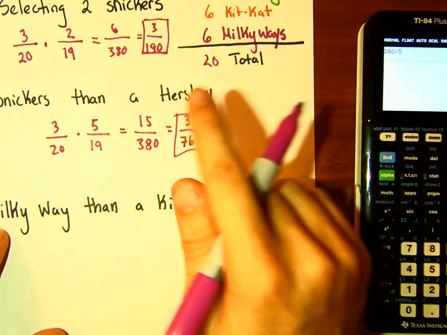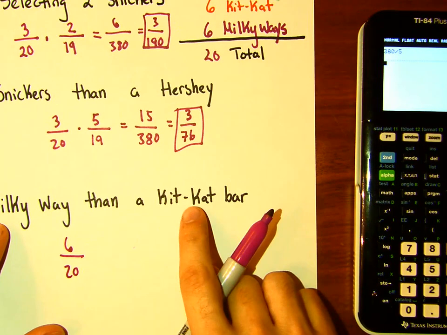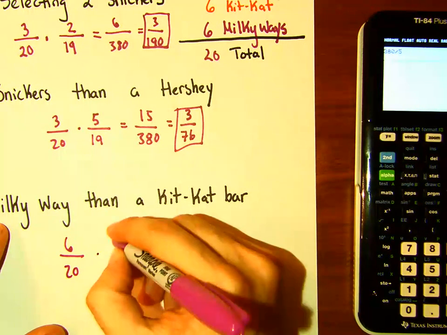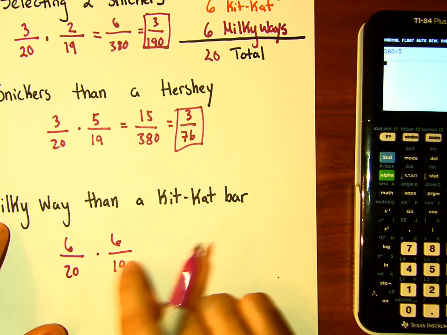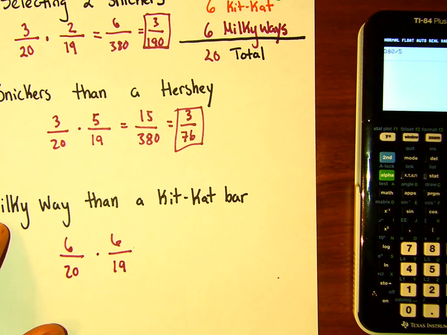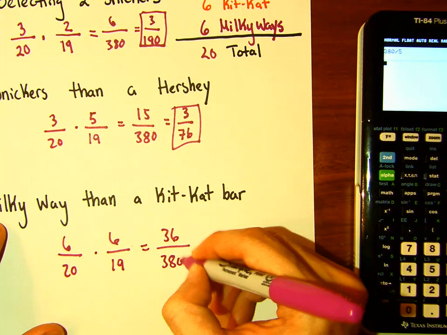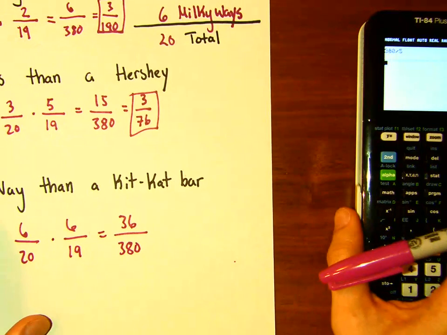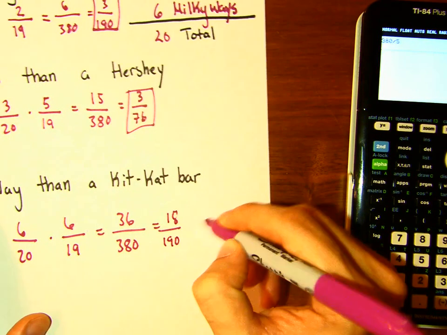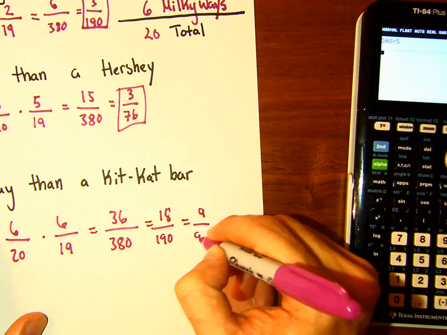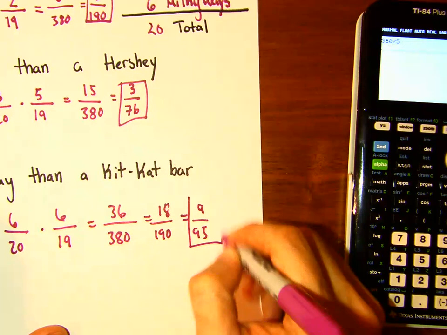What's the chance of getting a Milky Way then a Kit Kat bar? A Milky Way is 6 out of 20, so it's 6 over 20. Then a Kit Kat bar is another 6, but it should be 6 over 19 because we took out 1 chocolate. Our total right now is 19. So this becomes 36 over 380. We could simplify to 18 over 190, and then 9 over 95. Can I simplify this more? I don't think so. 9 over 95.